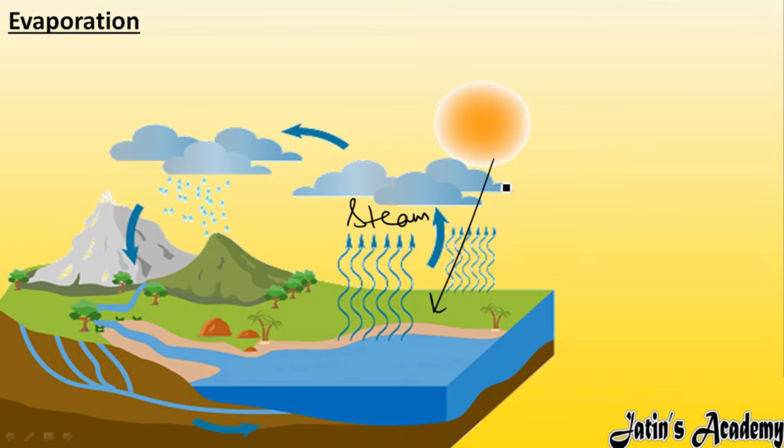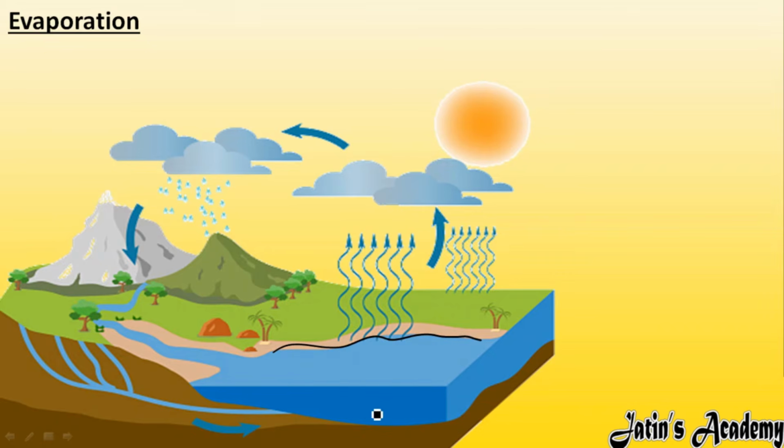And this is the process in which a liquid converts into the gaseous state at any temperature, because here the sun is not giving any fixed temperature to this water. So at any temperature, water converts into the gaseous state. This process is known as evaporation. But evaporation only takes place at the surface of the liquid. How?